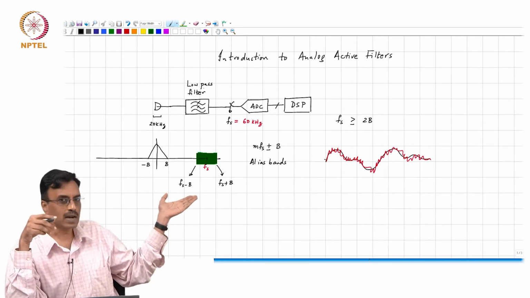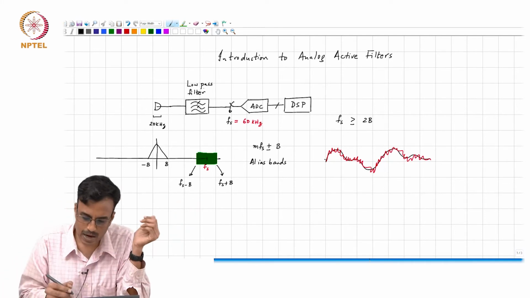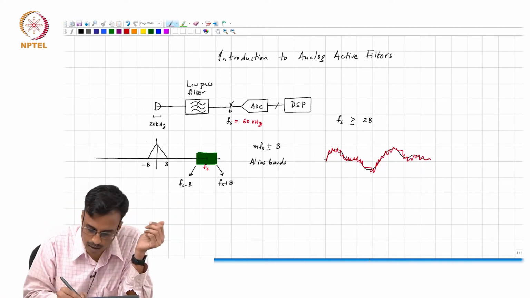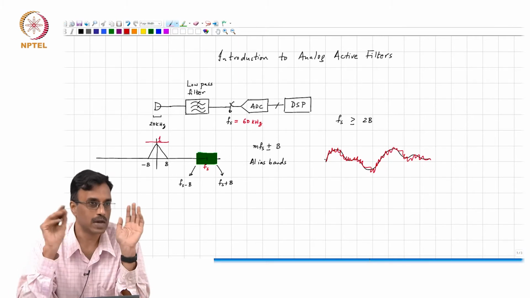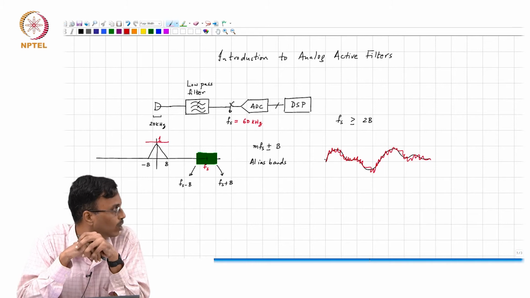So, what is the pass band? 0 to B, you want the filter gain to be 1 in the region 0 to B, correct? Alright, what next?